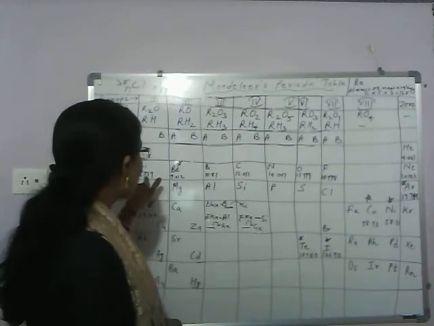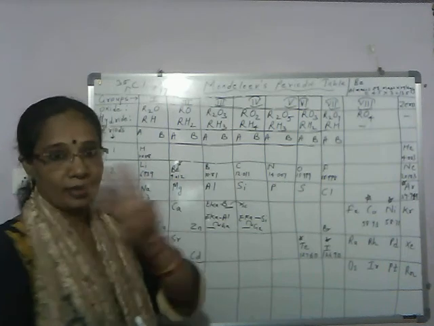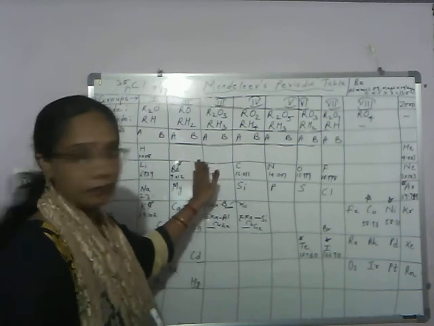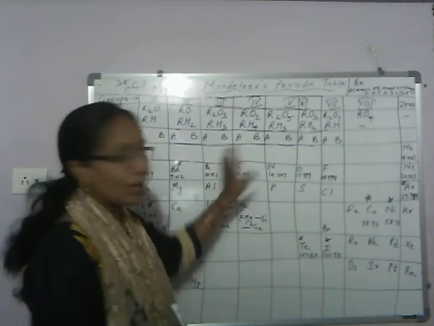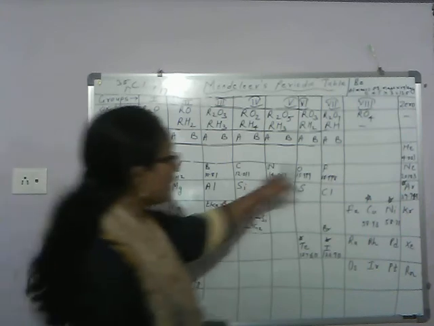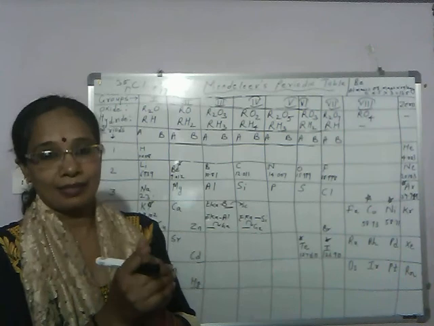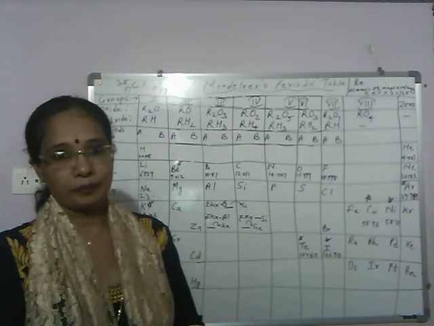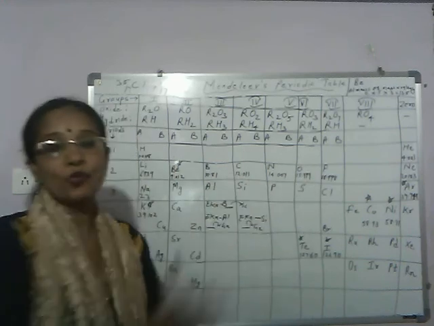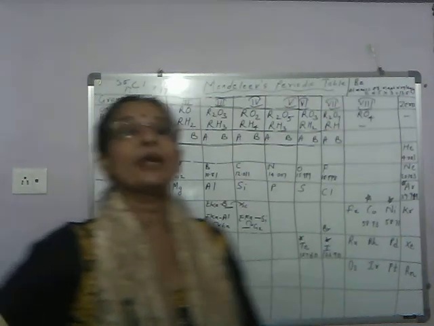Like atomic mass here is 6.9, here 9. Difference is about 2. Here atomic mass 9, 10, difference is only 1. Atomic mass 10 and 12 difference is 2, 12 and 14 difference 2, 14 and 15 difference 1. So difference in atomic masses of the elements is not same. So you cannot predict between any two elements how many new elements could be discovered. So uncertainty in prediction of new elements.